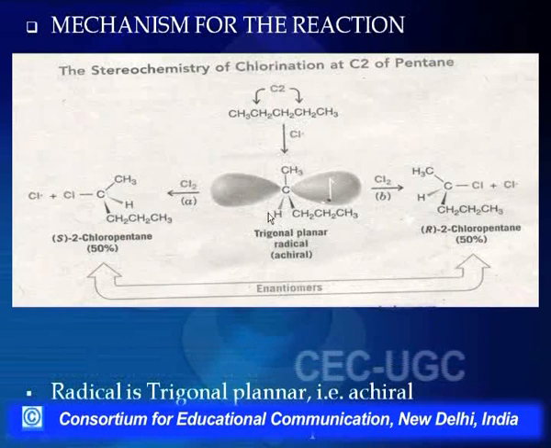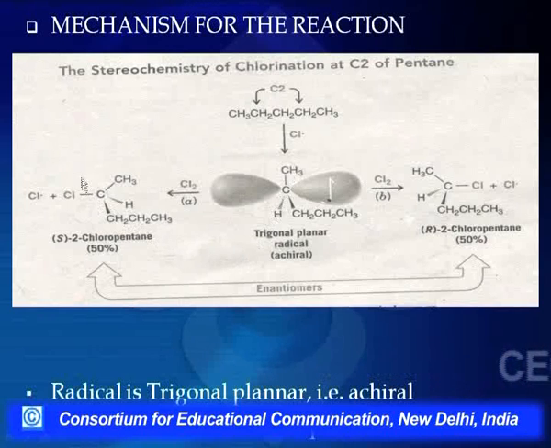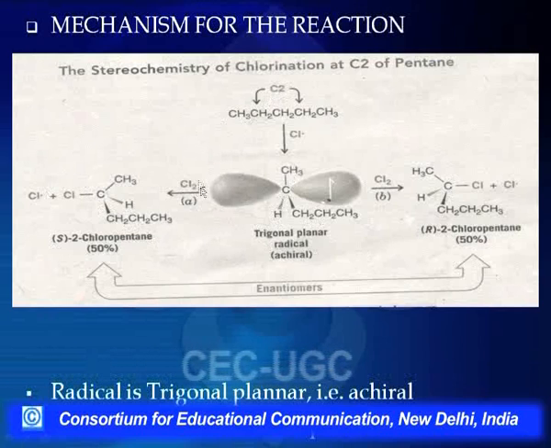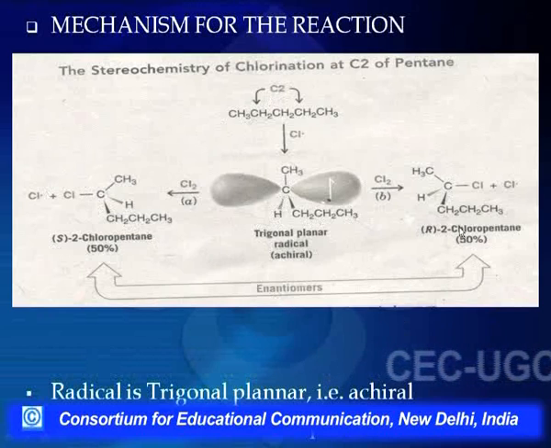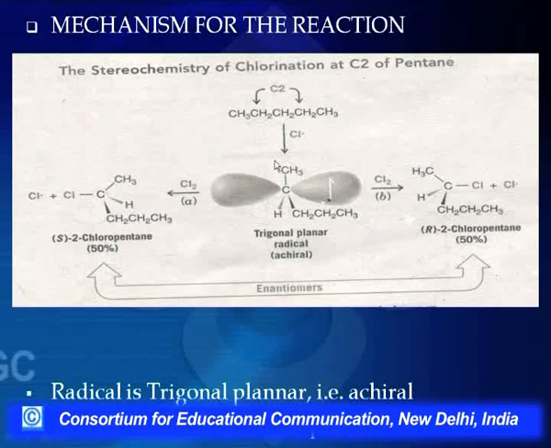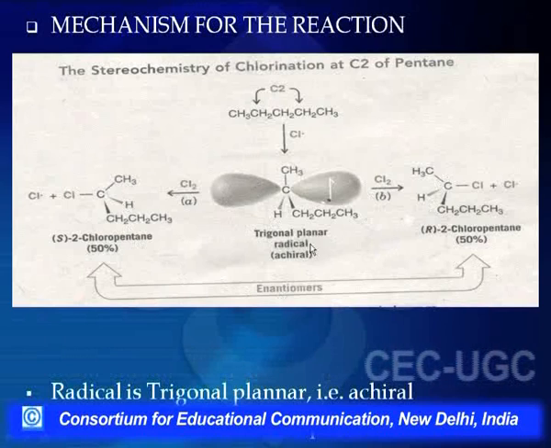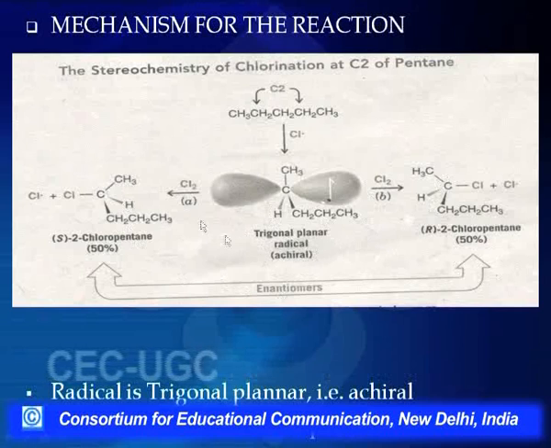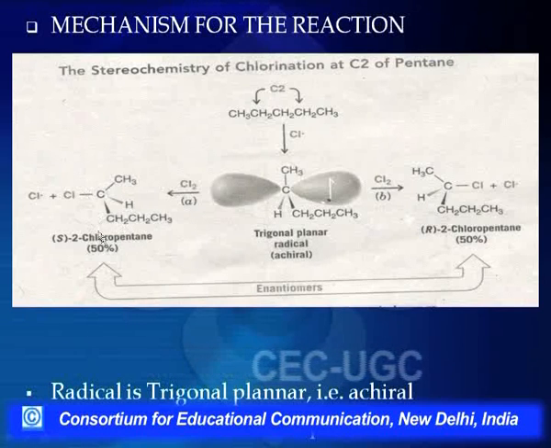So when it reacts at this face, we get S-2-chloropropane. Here the probability of the reaction is equal, and the other 50% chance is that it will take place at this face. So what we are getting here is a mixture of enantiomers, a mixture of the S form and the R form. I have not written here the dextro and the levo. What we have given here is the configuration of the molecule, and I will clarify in later lectures the difference between the small d and the capital D, small l and the capital L. Here I am talking about the absolute configuration.